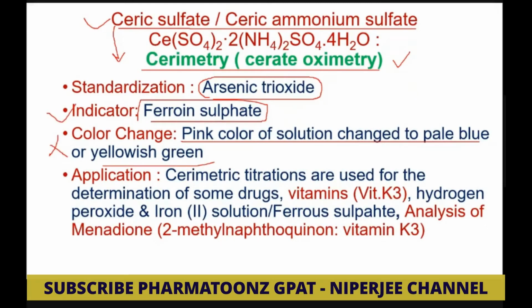Like in cerimetry, which indicator is used? Ferroin sulfate is used. For standardization of ceric sulfate and ceric ammonium sulfate, which chemical is used? Arsenic trioxide is used. Now what is the application of this cerimetry? The main application is determination of vitamin K3. Okay, now the chemical name of vitamin K3 is menadione.